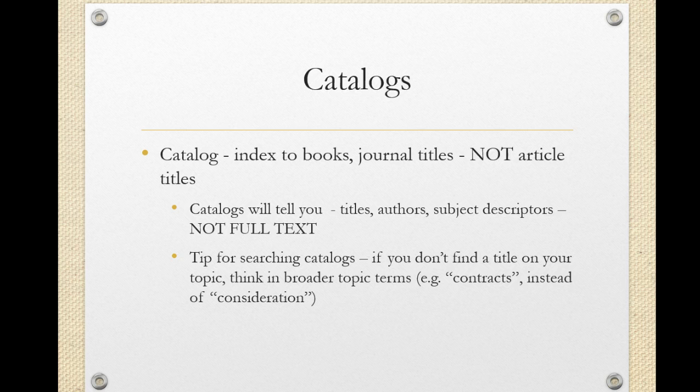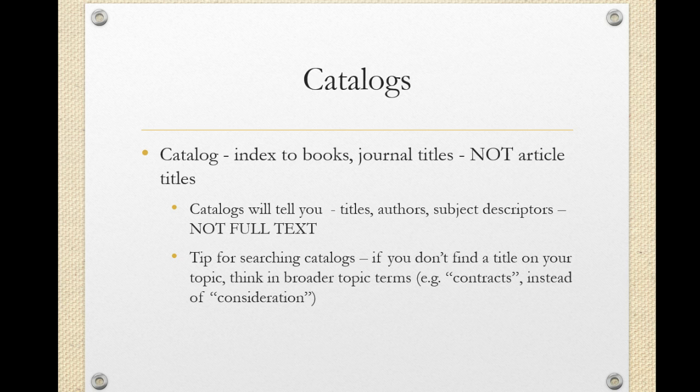A catalog is essentially an index to books, or really titles, including journal titles. So a catalog will tell you that a library has the Hofstra Law Review, but it won't tell you what the different articles within each Hofstra Law Review issue are. Catalogs essentially are used by libraries to tell you what that particular library has. So of course here at Hofstra we have the Hofstra Law Library. Catalogs tell you, again, particular information about the title.